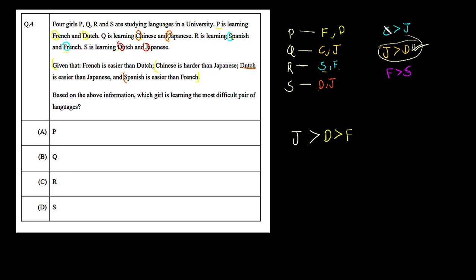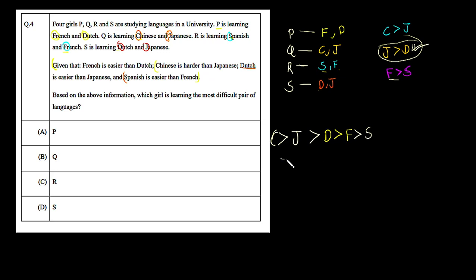Now let's move to the first one. It says Chinese is even harder than Japanese. So again we put the greater than sign in front of Japanese, because Chinese is harder than Japanese, that means C. And from the last inequality, F is more difficult than Spanish. So you can say Spanish is the easiest language.